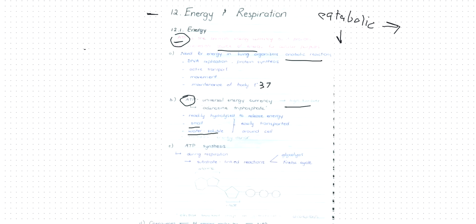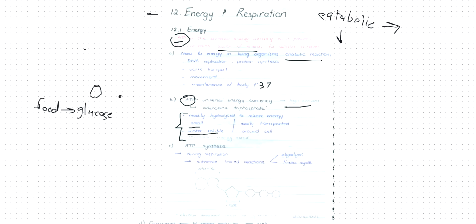So when we take food, that food is converted to glucose. Now, you might ask, why isn't glucose used instead of ATP? Because ATP is water soluble, it's small, it is readily hydrolyzed to release energy, whereas glucose is a big molecule. So suppose this is glucose, this is ATP. So ATP is much easier to transport. All of these things help ATP to be a better energy currency or energy source.